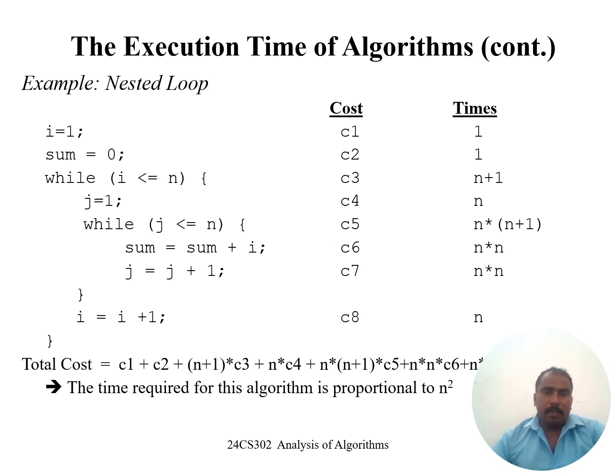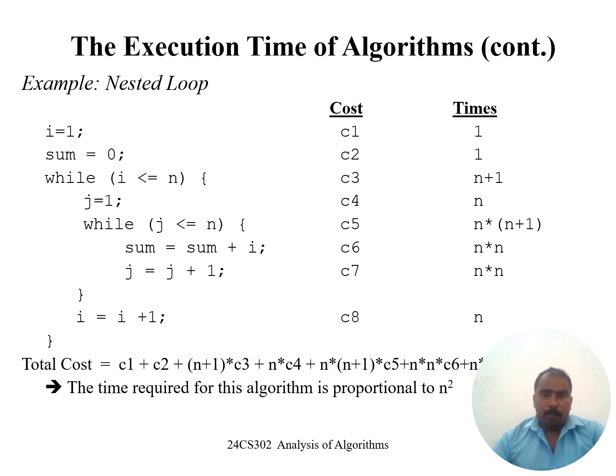And while I less than or equal to n, the value is n plus 1. Next, j equal to 1. We are going to give the value n. And while j, the inner while loop, we are going to give the count value, j less than or equal to n. This value is n star n plus 1. Next, sum equal to sum plus 1, n star n.